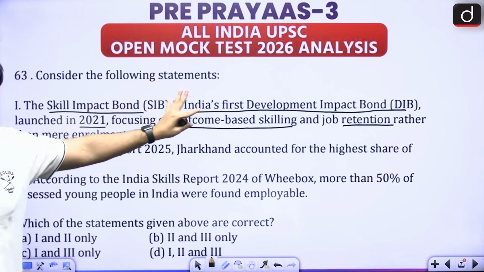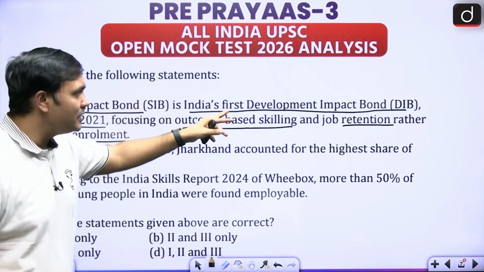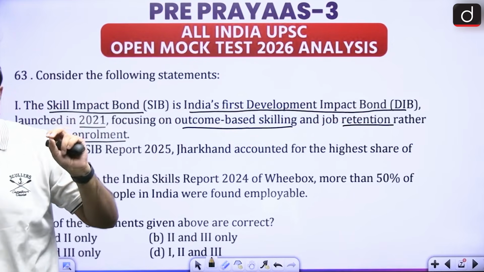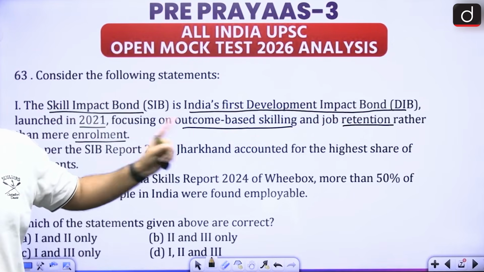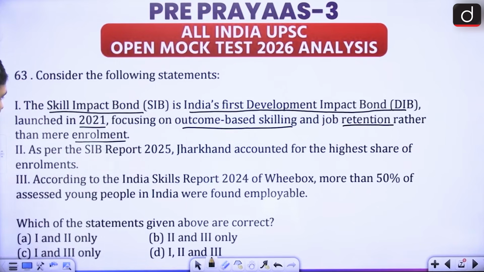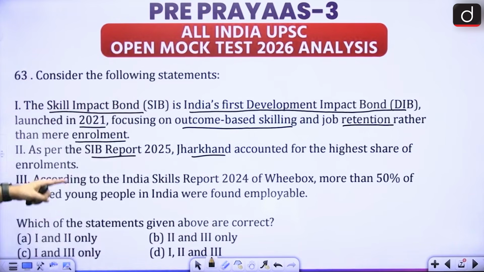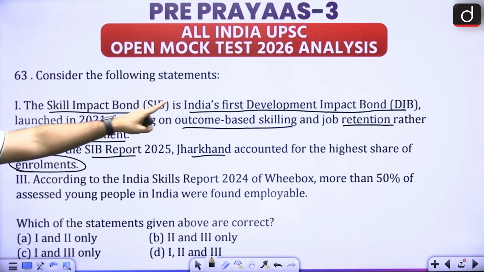Now we'll look at this particular section because we need to understand this DIB properly. But you must have some understanding of these things because they are in the news. The second aspect is that, according to the SIB report 2025, Jharkhand accounted for the highest share of enrollments. It is talking about enrollments, not retention here.